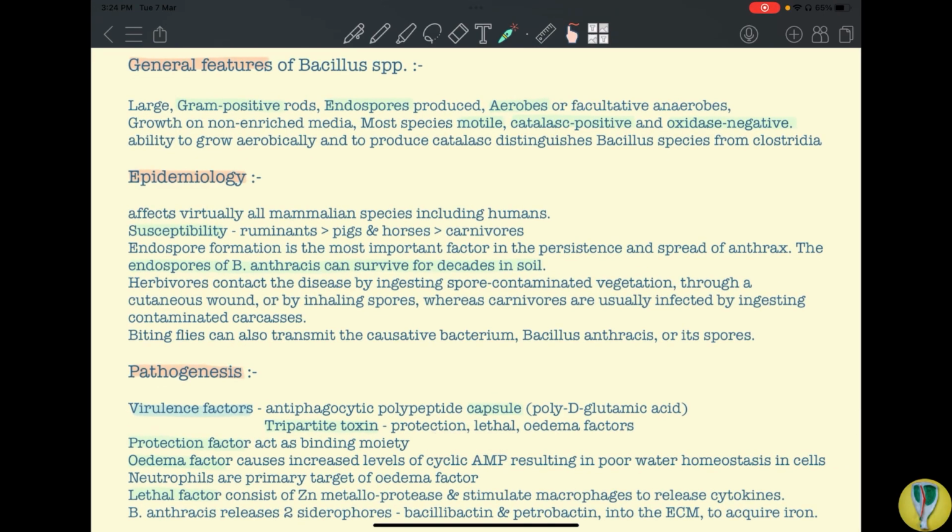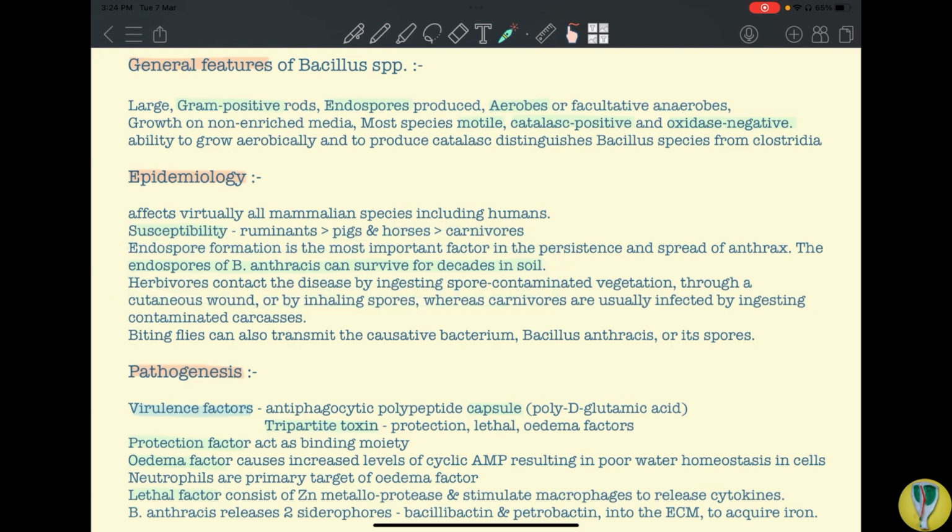Endospore formation is the most important factor in the persistence and spread of anthrax. Okay, so this is a general vegetative cell. Under unfavorable conditions, it will convert into a very resistant structure called an endospore. Okay, and these endospores can persist or survive in the soil for many decades.